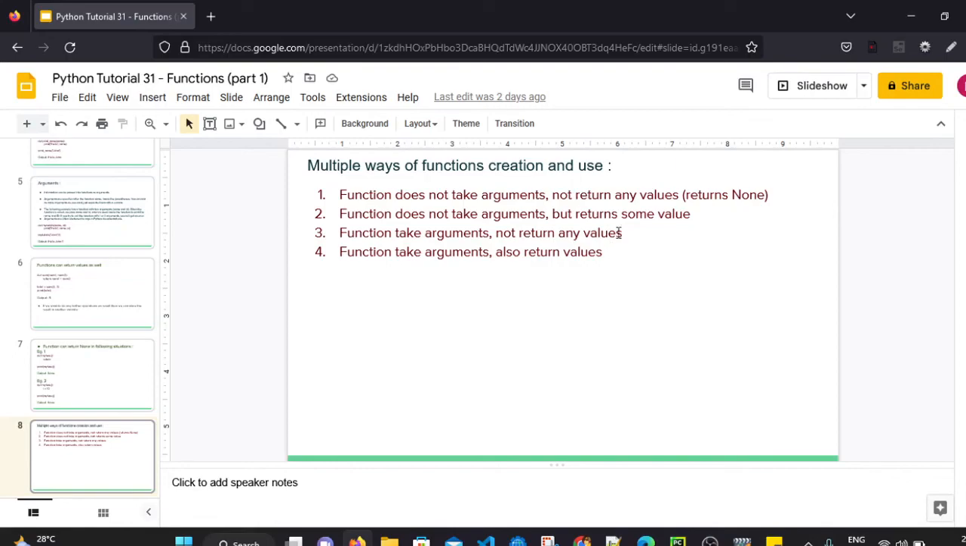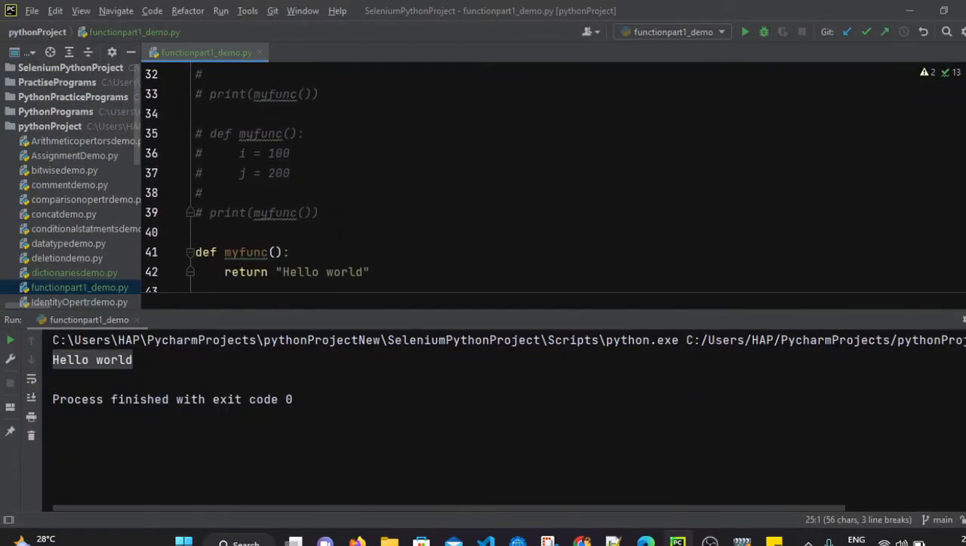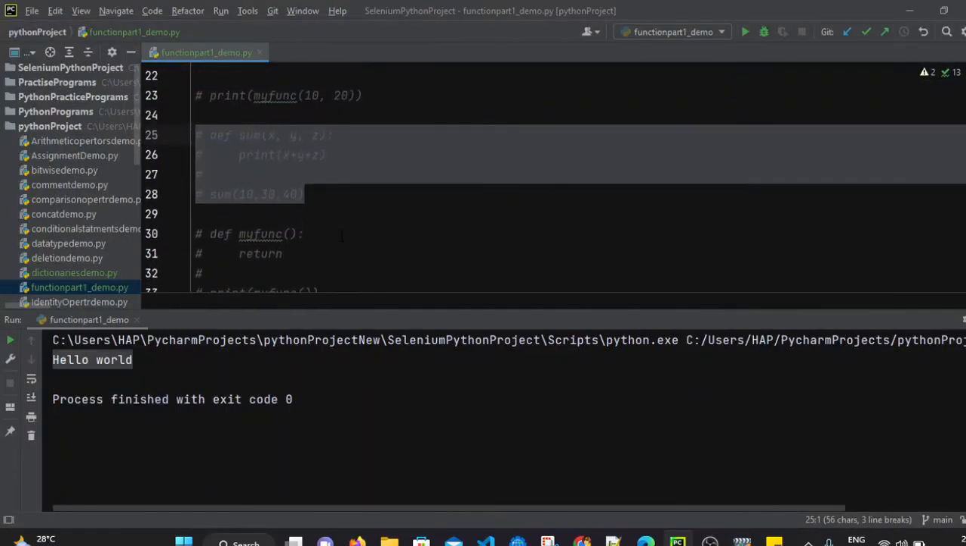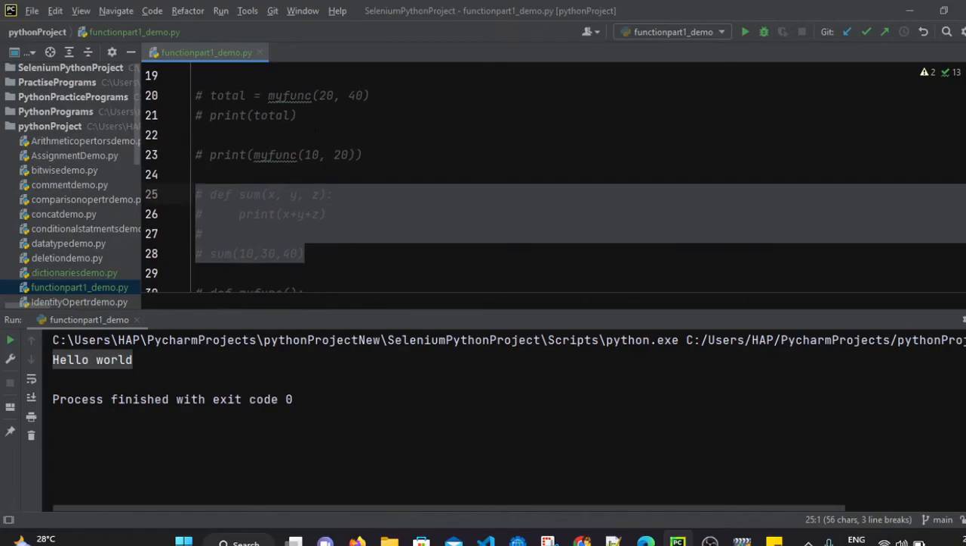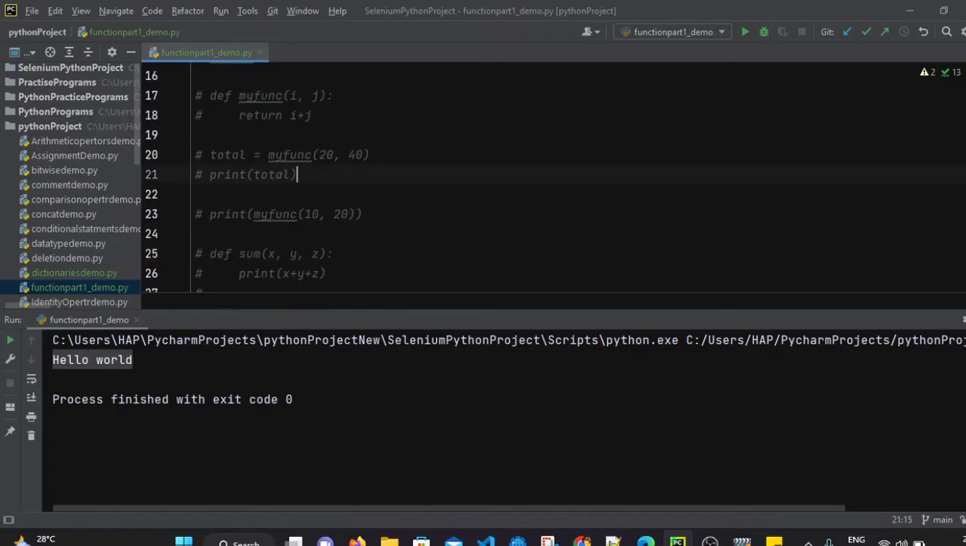And the last one is that functions take arguments and they also return values. That also we have seen, right? So a function can take arguments and they will return the values. For example, this function. We have defined one function with i and j and it is returning the value, that is i plus j.